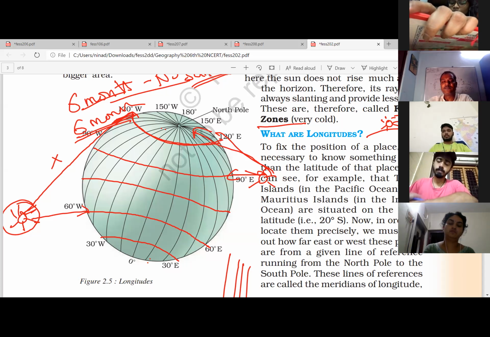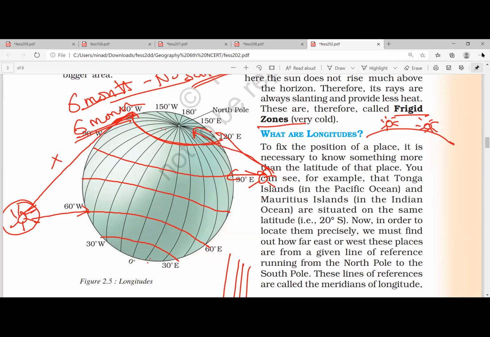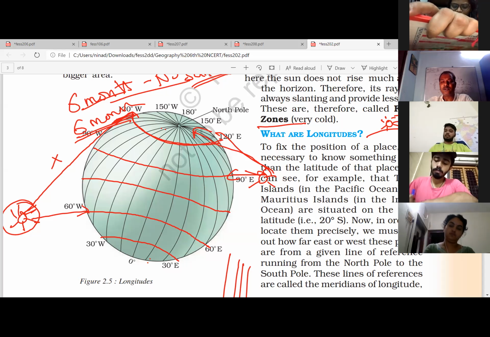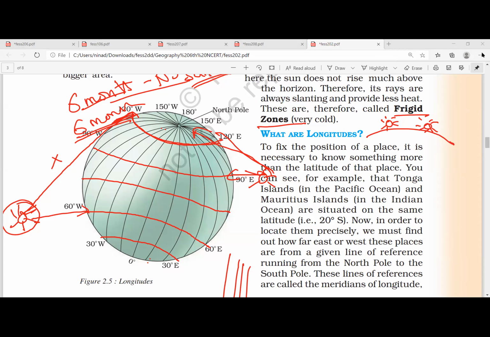The distance between the two longitudes will be higher at the equator. Whereas at the poles, the distance between the two longitudes will be 0.